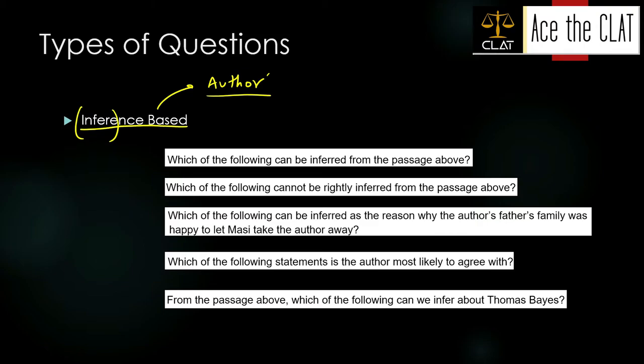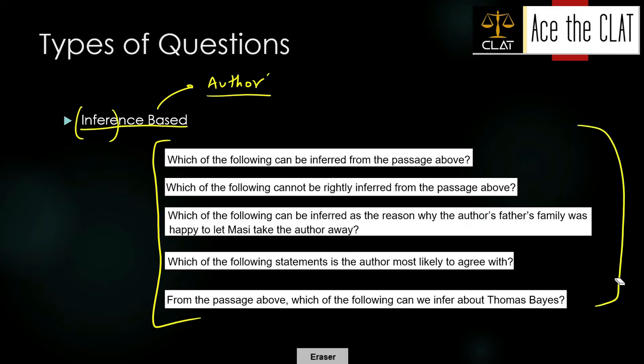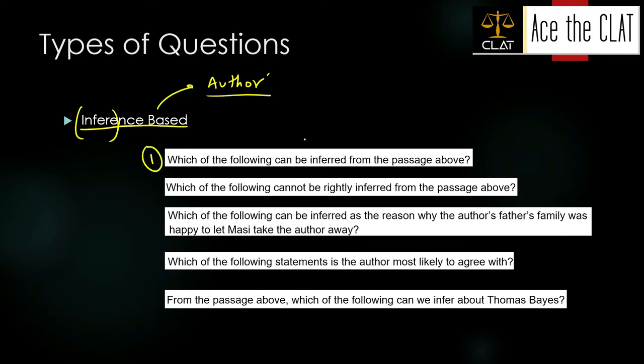How the question setters frame this type of question, let us see. These questions have been taken directly from the sample paper or the final paper, so keep that in mind. The first way is: which of the following can be inferred from the passage above? Simple question. Second is again: which of the following can be rightly inferred from the passage? Simple, right? Third is: which of the following can be inferred as the reason why the author's father's family was happy to let Masi take the author away.